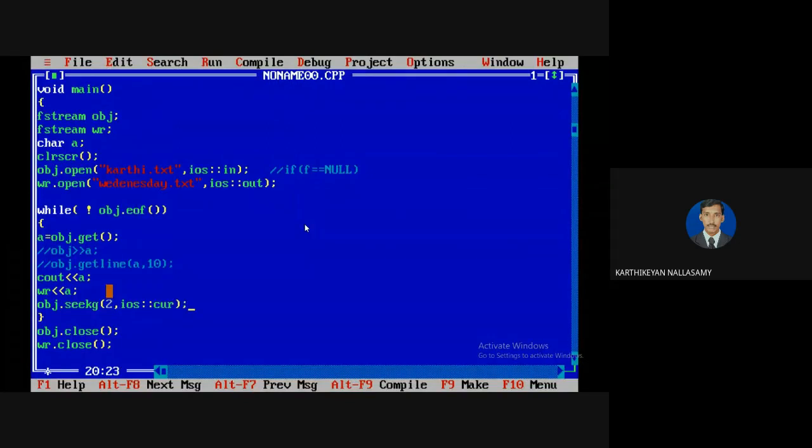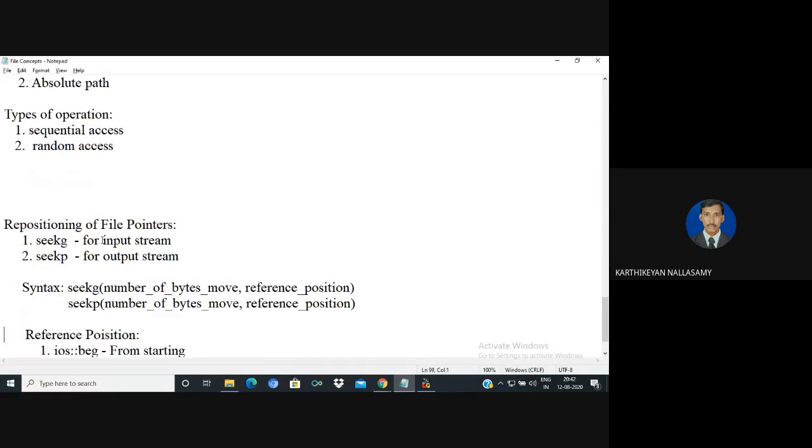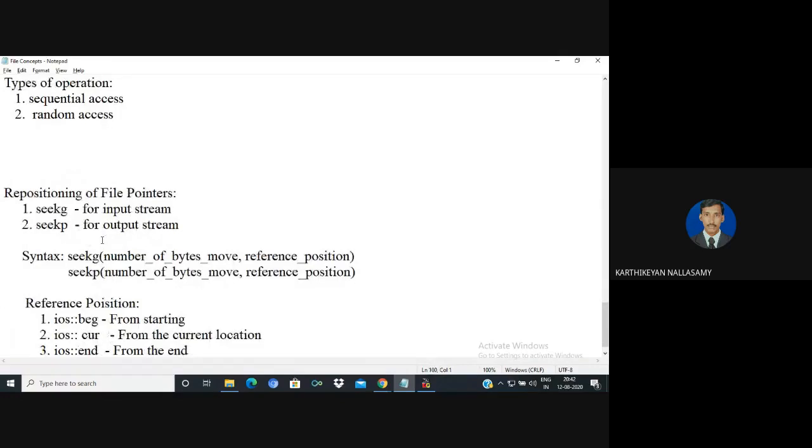Actually, I want to repeat. I forgot to say about this. There are 2 arguments we need to specify. One is the reference position, and another is the number of bytes you are going to move. Actually, there are 3 reference positions. In the C language, I'm talking about C.